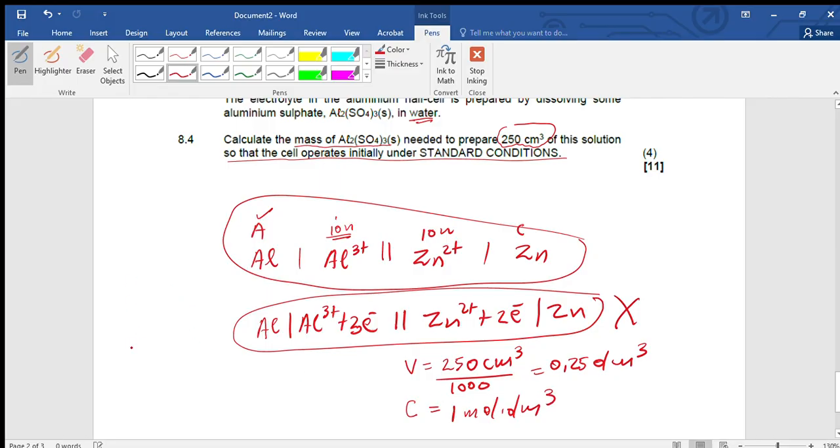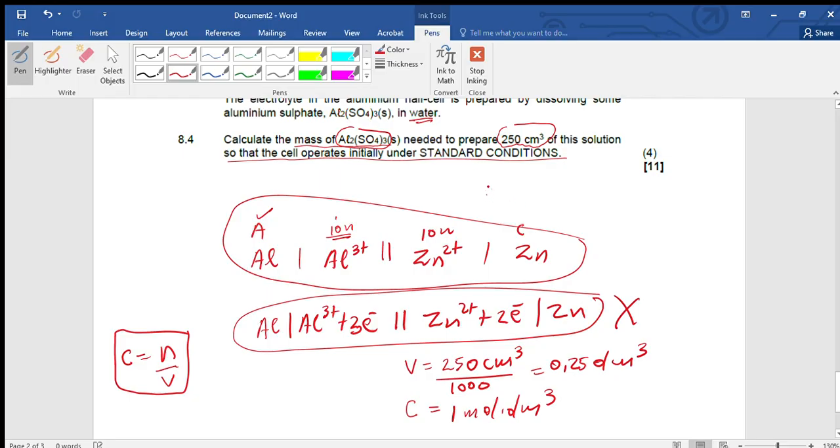So we have been given the concentration and the number of moles we will find. We also have a volume. So we can use this formula to find the number of moles of this compound. Remember, we calculate the mass of aluminium sulfate needed to prepare 250 cm3 of a solution.